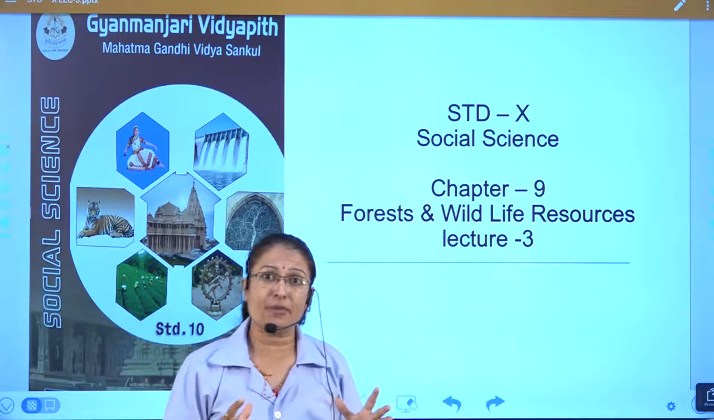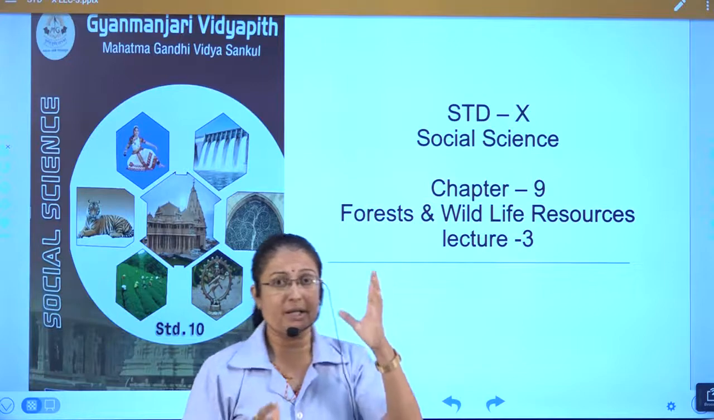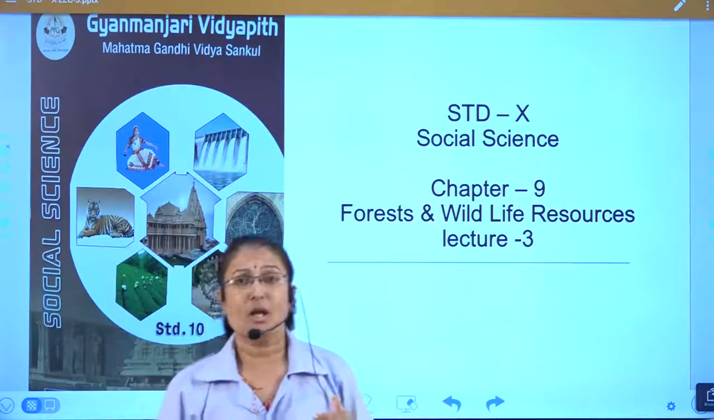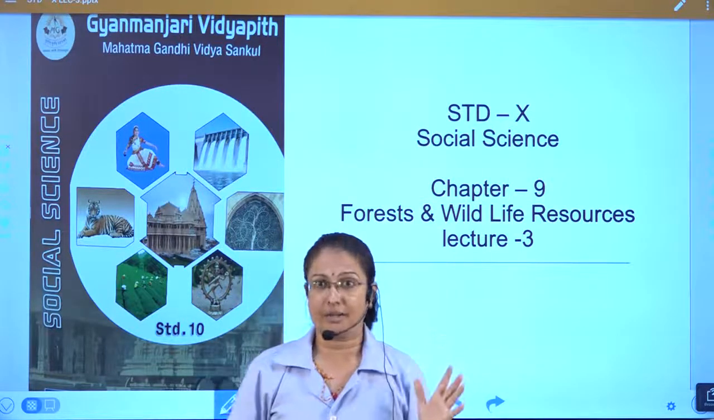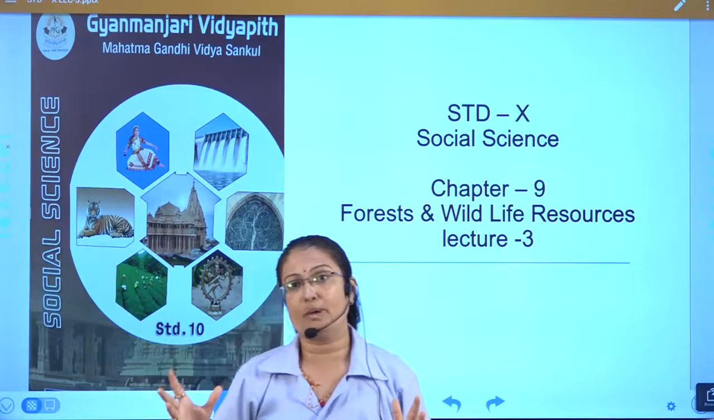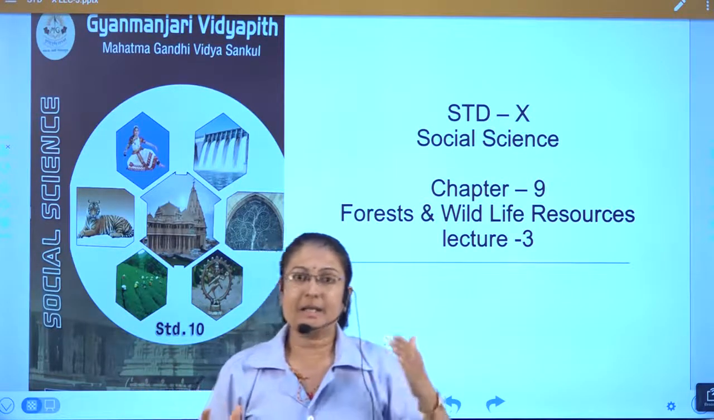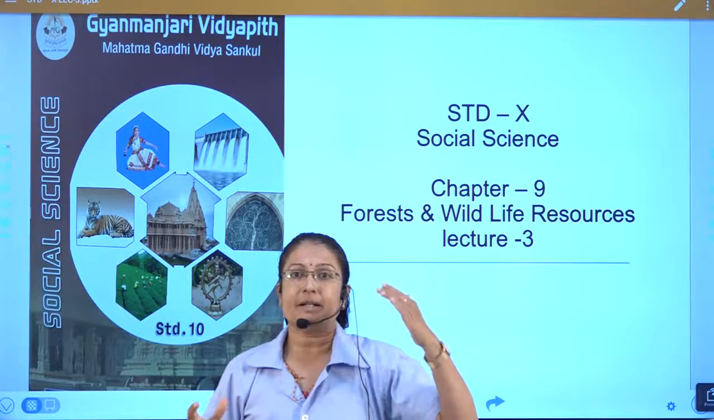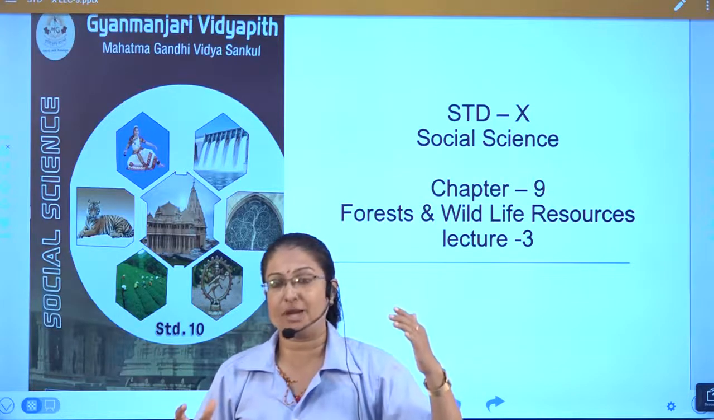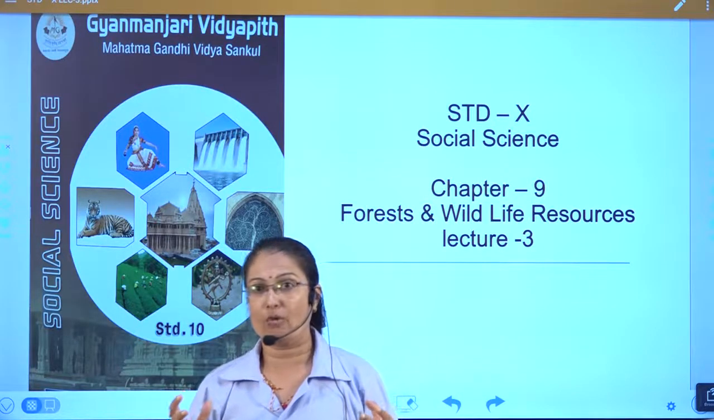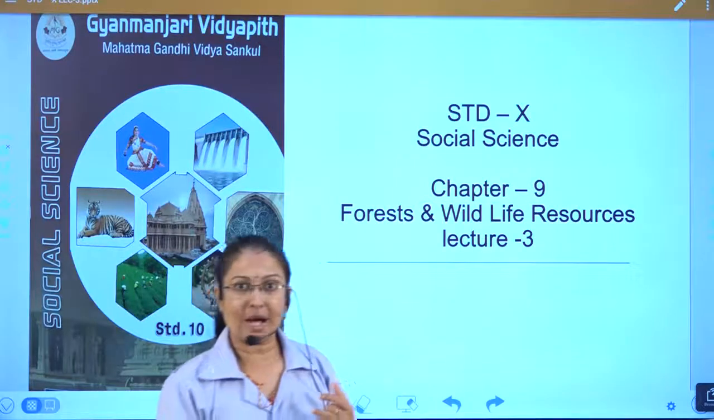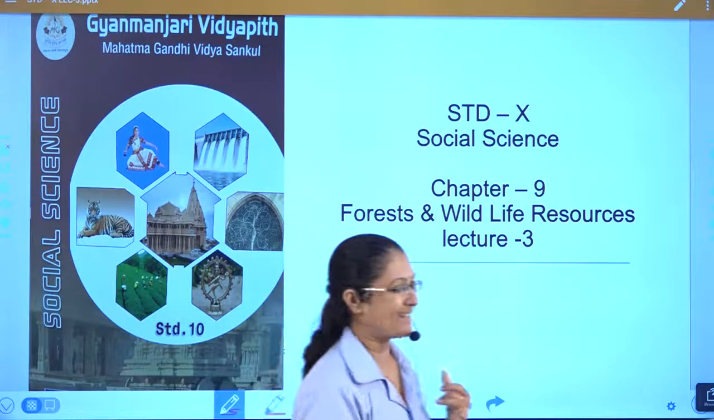Due to this deforestation, the most important impact we have discussed was, first of all, global warming. And you know what global warming is: an increase in the temperature of the world, the Earth's temperature. That is what we call global warming. There is an increase in carbon dioxide, and the proportion of methane is increased.